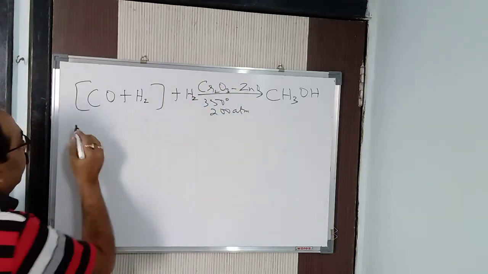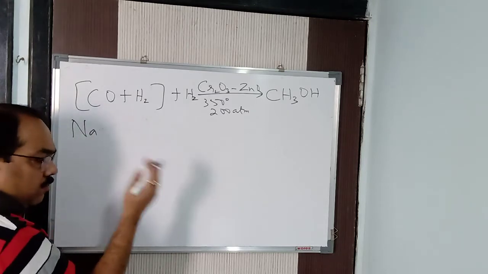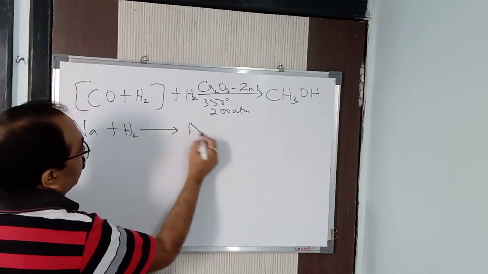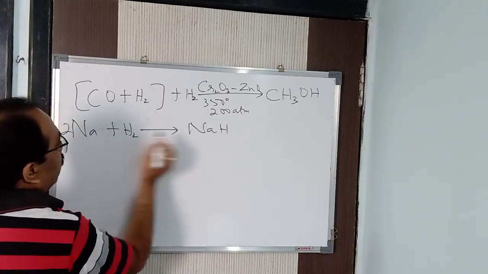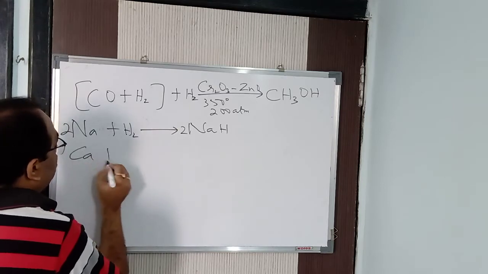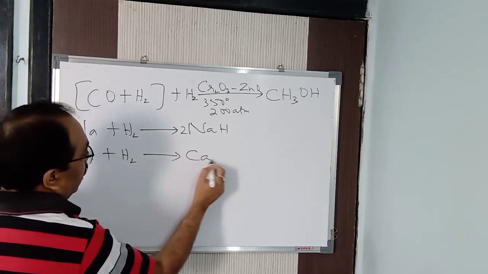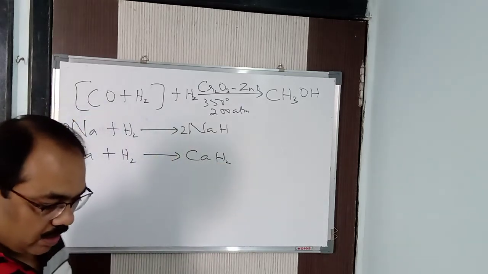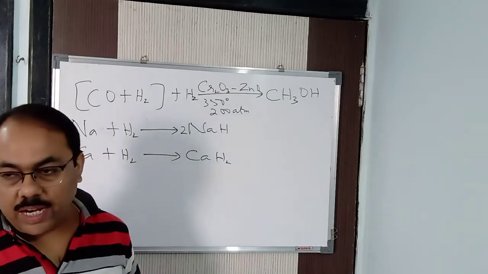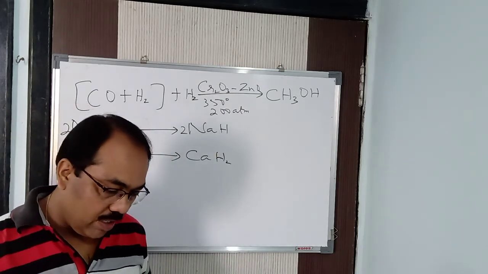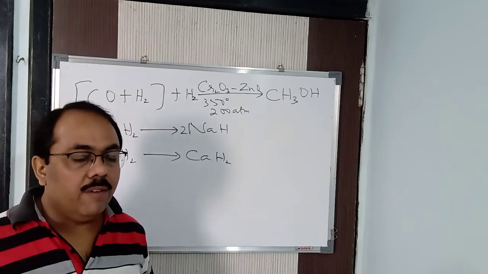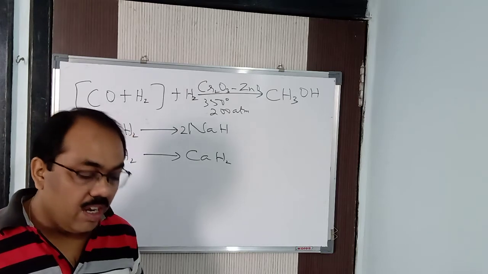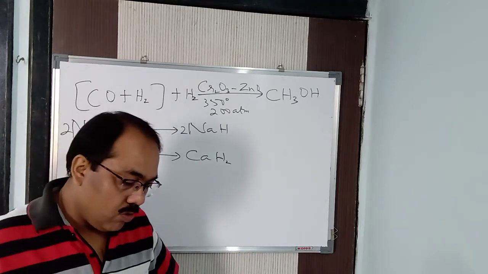Similarly, when hydrogen reacts with the most electropositive or highly reactive metals like sodium, it forms what? Sodium hydride. So 2Na plus H2 gives 2NaH. When it reacts with calcium, it forms calcium hydride, CaH2. Potassium reacts with hydrogen to form potassium hydride. Lithium reacts with hydrogen to form lithium hydride, LiH. Clear? In this way, when it reacts with the most electropositive or highly reactive metals, it forms the respective hydrides.